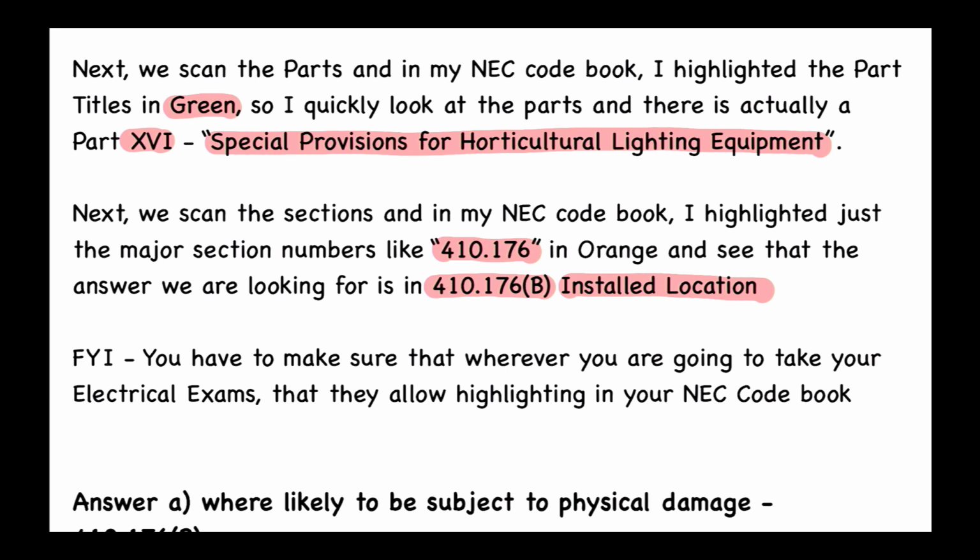Okay, so FYI, make sure that wherever you're going to take your electrical exams, they allow highlighting in your NEC code book. So, please make sure about that.